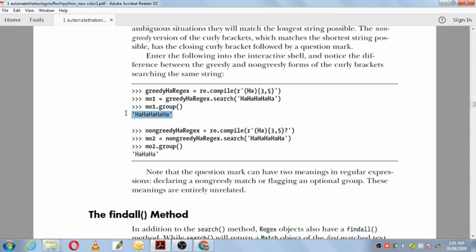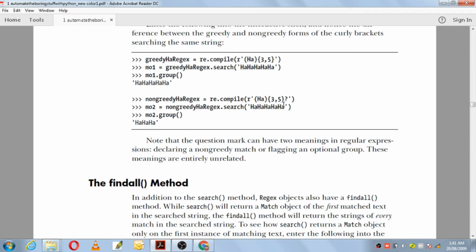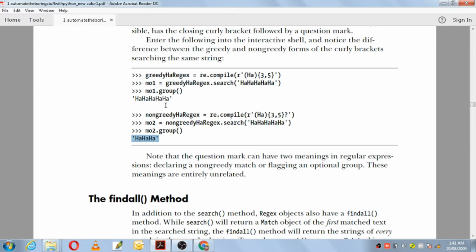Now coming to the non-greedy version of curly brackets, non-greedy will have a question mark after the curly brackets. That means the output will be the minimum only. Although the search pattern is given all 5 times ha, while it is getting printed, it will give the minimum one, the third one, and this is known as the non-greedy form of curly brackets.